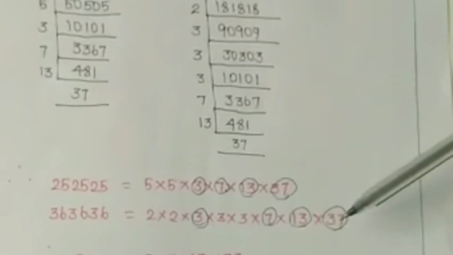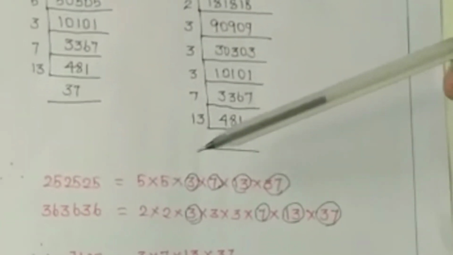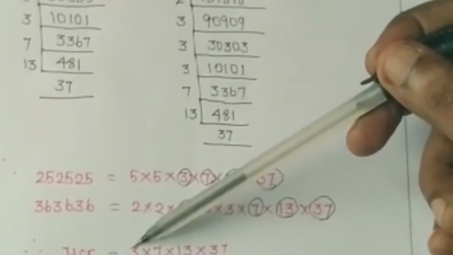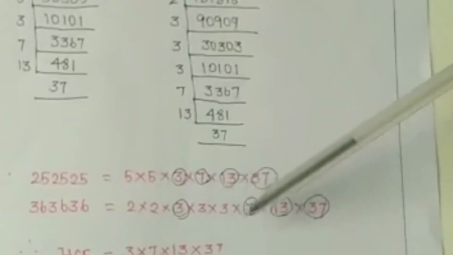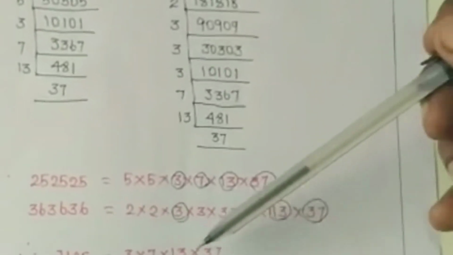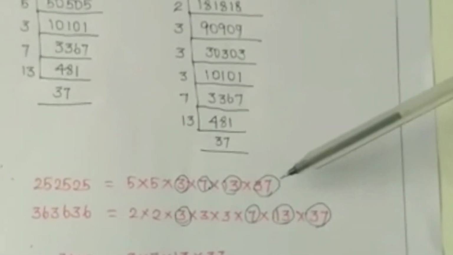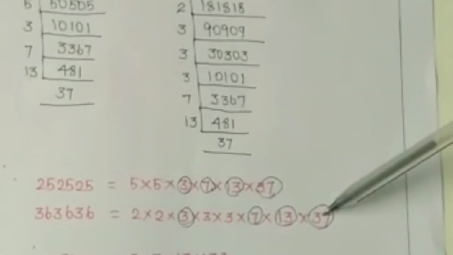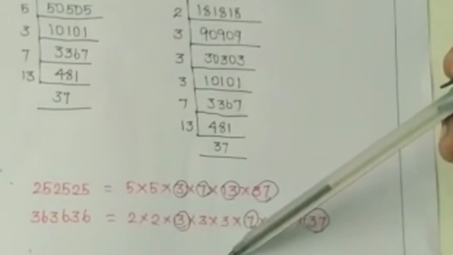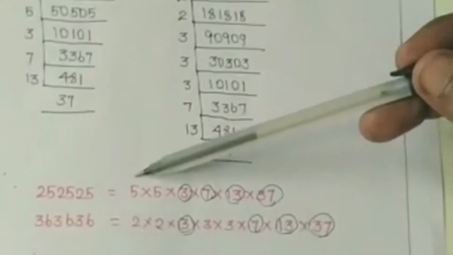Now I am finding the common factors. What are the common factors? 3 is a common factor, so I write that here, and 7, and 13, and 37. So these are the 4 common factors of these two numbers.